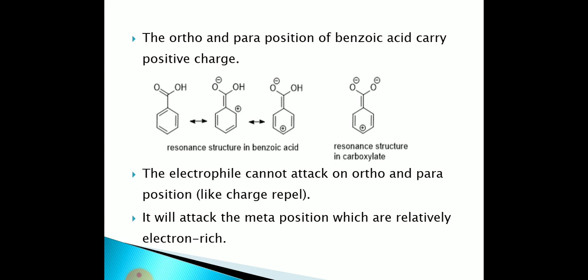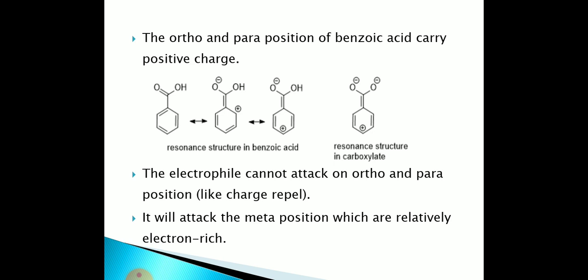Because the ortho and para positions of benzoic acid carry positive charge. See this resonance. The electrophile cannot attack at the ortho and para positions because they carry positive charge.